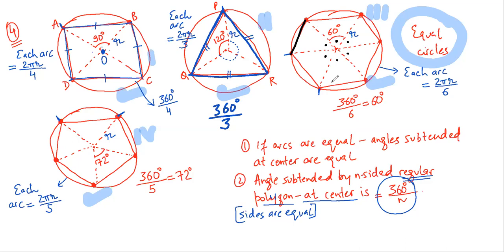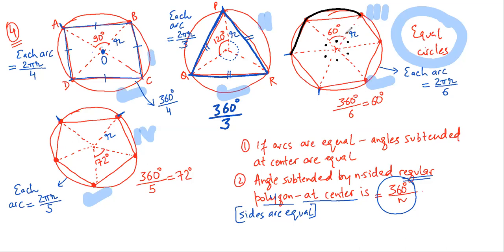All the chords are actually sides of the polygon. This angle of 60 degrees can be mentioned as the angle subtended by the chord as well as the angle subtended by the arc. The logic is the same. So each angle is 60 degrees because 360 divided by 6. These are 6 angles. So each angle is 60 degrees.